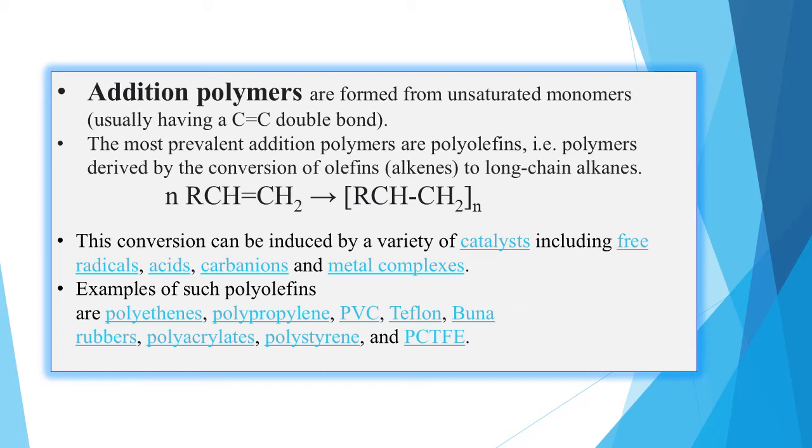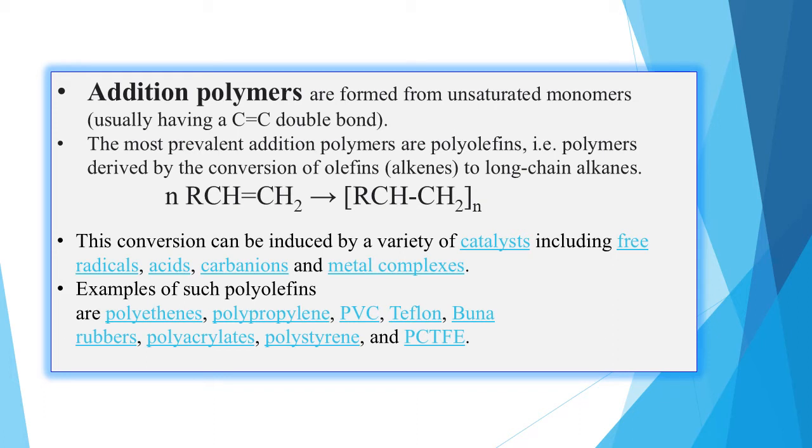The most prevalent addition polymers are polyolefins, derived from the conversion of olefins. Olefin means an alkene having a double bond, converted to long chain alkanes. So here is the generalization for obtaining polyethene. You can see your R. Now R can be any alkyl group. So it is CH double bond CH2. If R is H, then it will be ethene. So here as well we will have CH2 CH2 n.